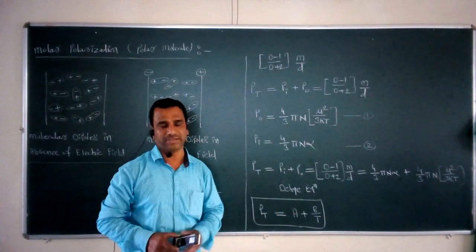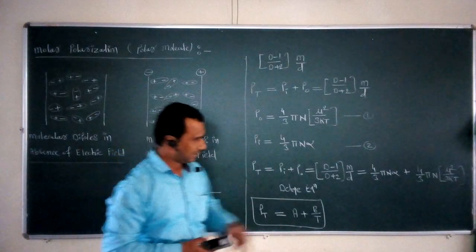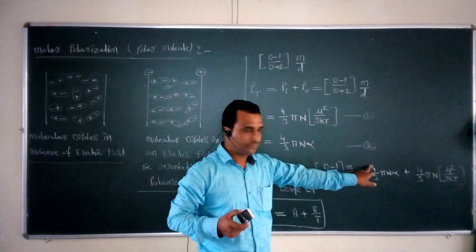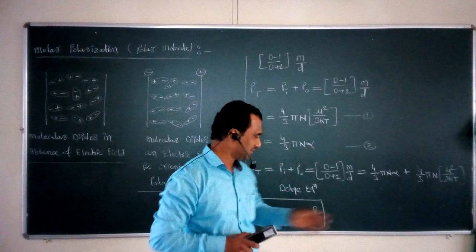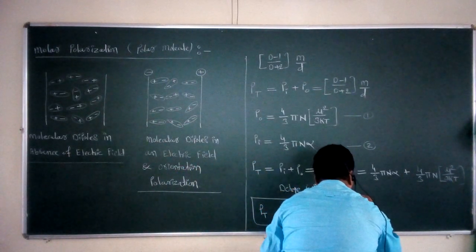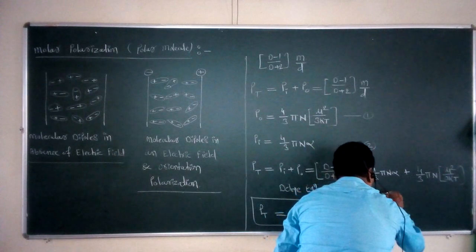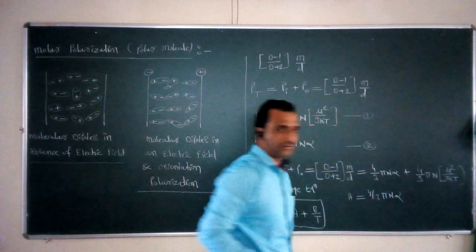Now what do we mean by this A? A is taken instead of 4 by 3 pi n alpha. So A is equal to 4 by 3 pi n alpha.